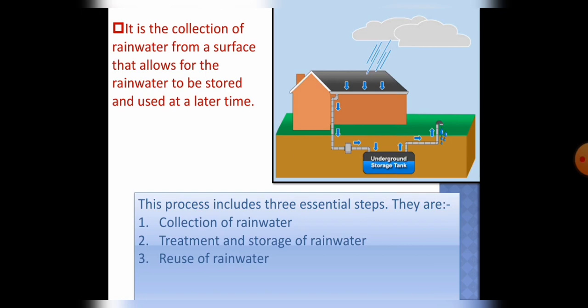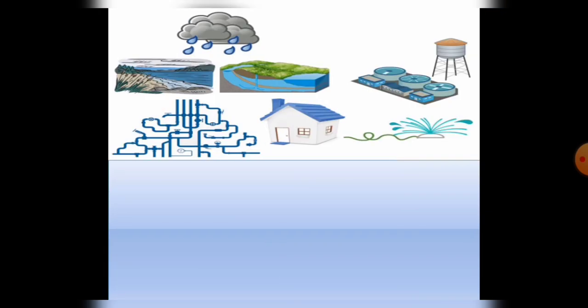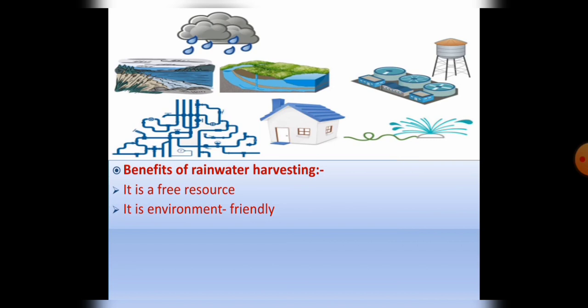So now let's see the benefits of this process. First is, it is a free resource because we are collecting rainwater, and just because of this it is environmentally friendly also. Third is, it is a great backup resource when we are faced with a water crisis.